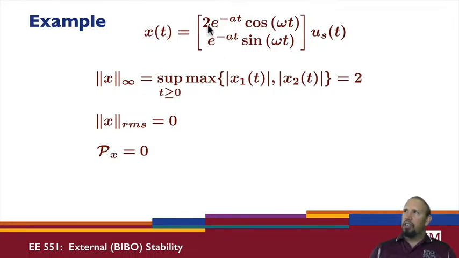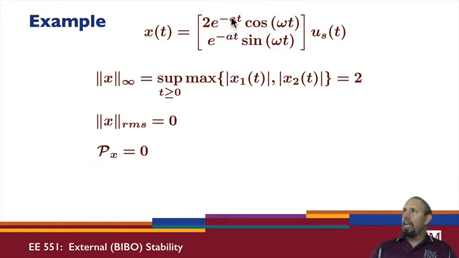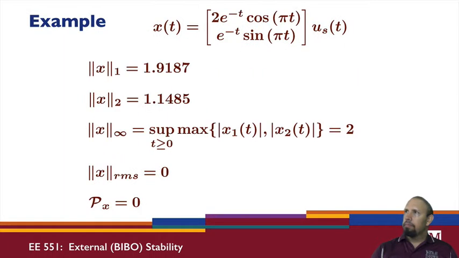The power of the signal, again, because it's a decaying signal, not a persistent signal, is also 0. Notice this is for any a and any omega. Here I've picked a specific a and a specific omega, and I can get specific values. Notice that I still get the same infinity norm, but the other values depend upon a and omega.